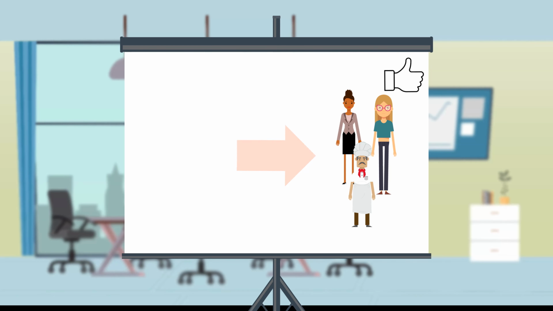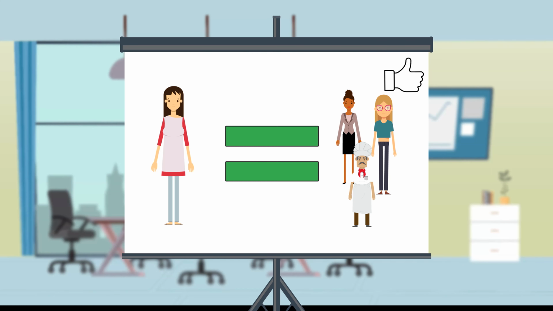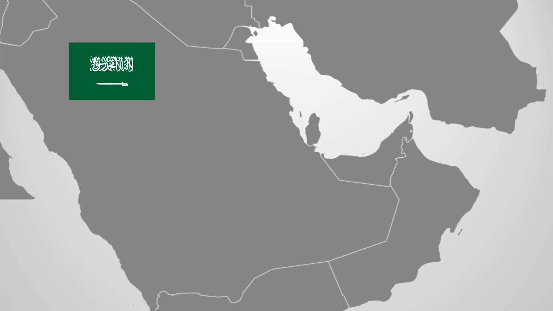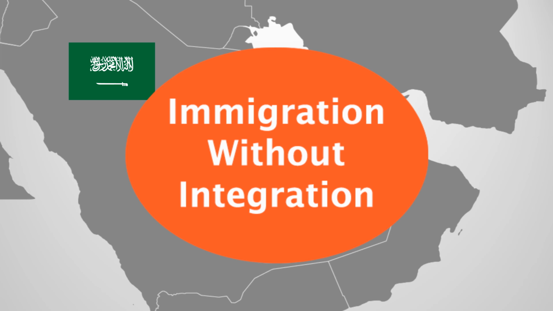Here, having a favorable score means having policies that promote migrant integration by facilitating opportunities for participation in the host society, as well as having policies that champion equal treatment of migrants and the local population. Saudi Arabia's approach to integration is classified as immigration without integration or integration denied.